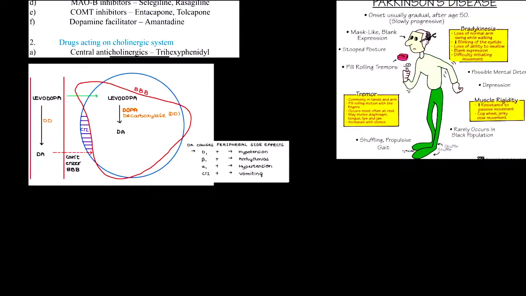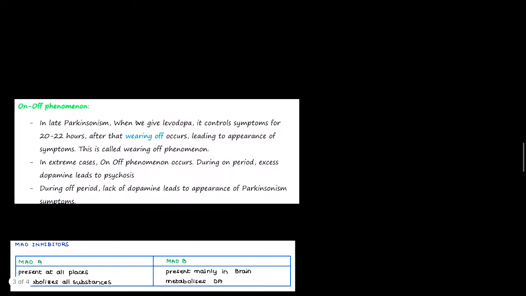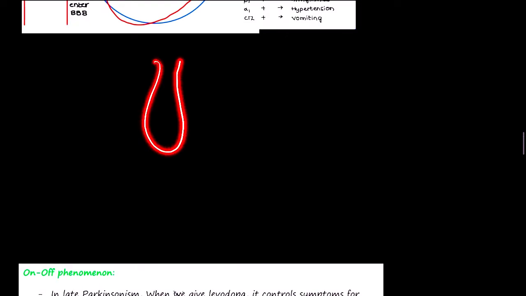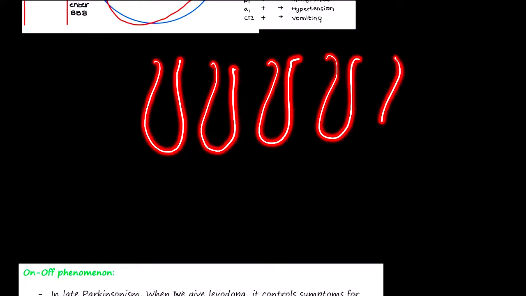So now, moving further, I would like to mention one thing, and that is the on-off phenomenon. Now what is this on-off phenomenon? I would like to make one thing clear. This is our dopaminergic neuron, this is our dopaminergic neuron, these are our dopaminergic neurons. So when we give levodopa with carbidopa, what will happen is that this levodopa will be stored in these neurons.